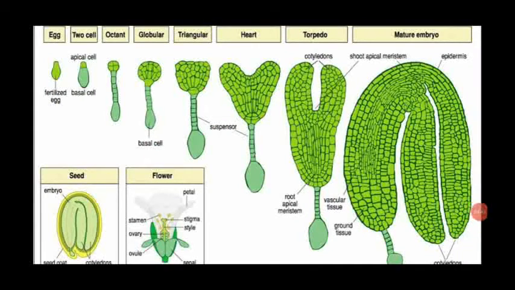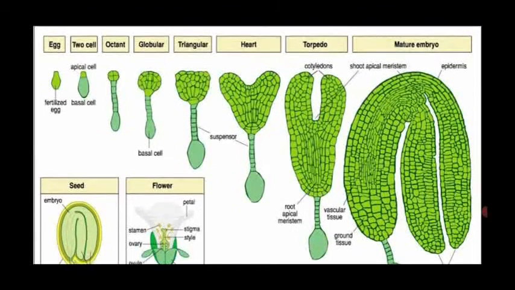Dear students, see another diagram. This diagram is also given in your textbook. That is how the fertilized egg, that is the diploid zygote, develops into a mature embryo, which takes place inside the seed. Then how the seed develops into a new individual is everything given in a diagrammatic representation. This development of the embryo is named embryogenesis. That topic only we are going to see in a detailed manner in this video.